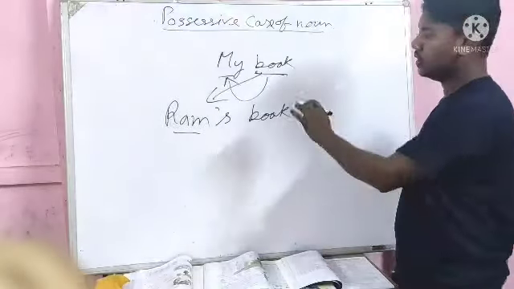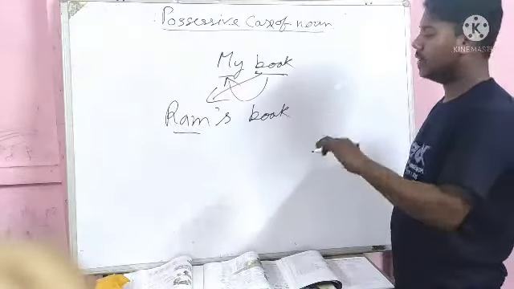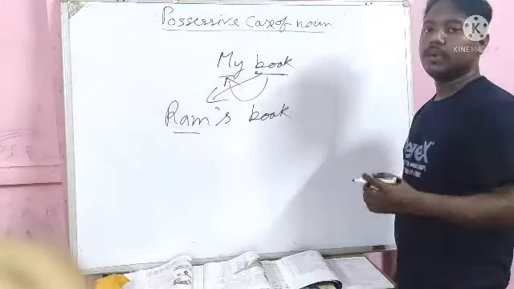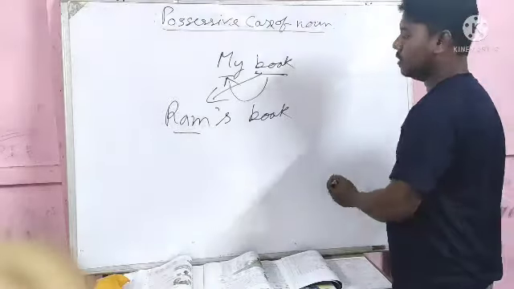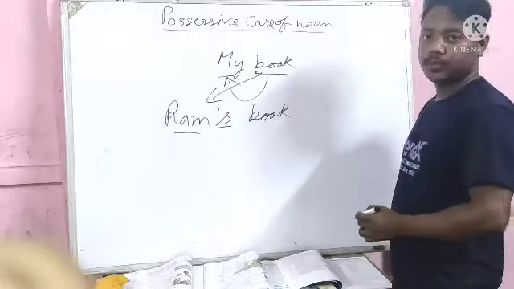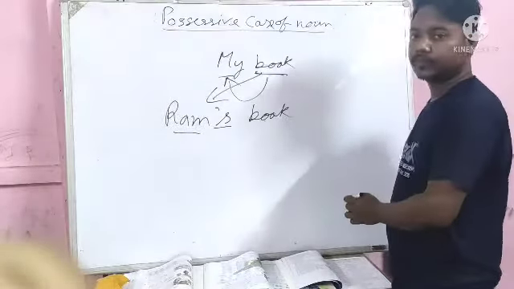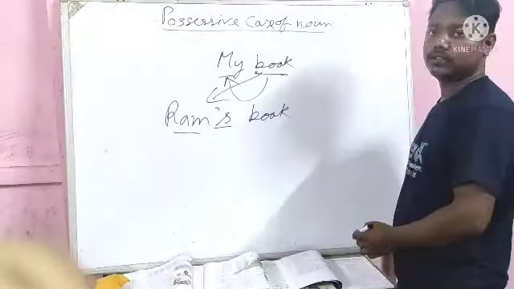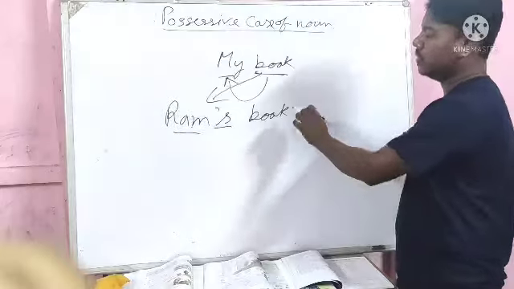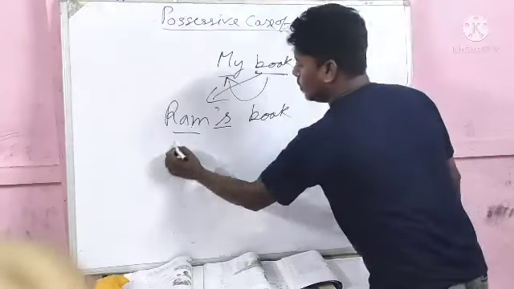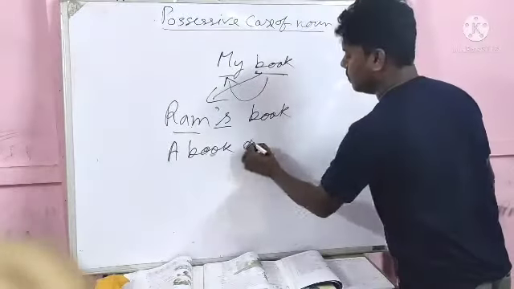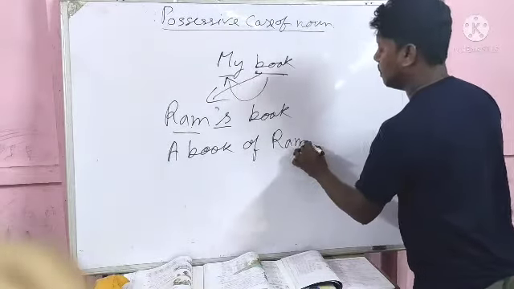In one more way, this can be written, that is by using of. If we use of instead of apostrophe s, then the thing will go first, after that comes of, and after that, the owner of that particular thing will come. A book of Ram.